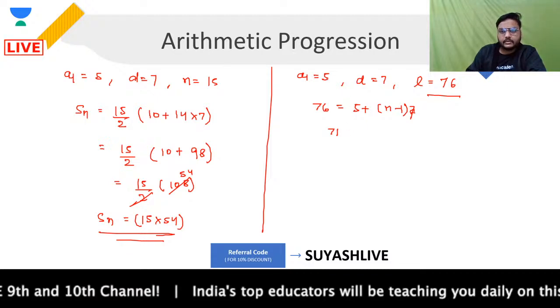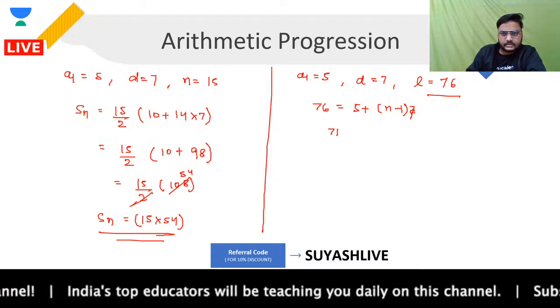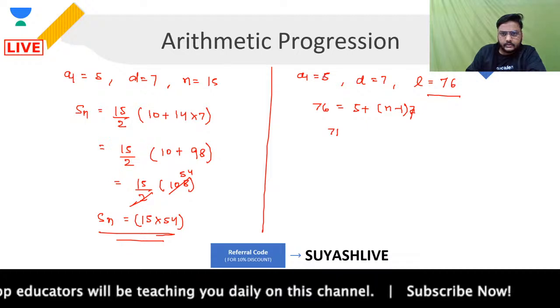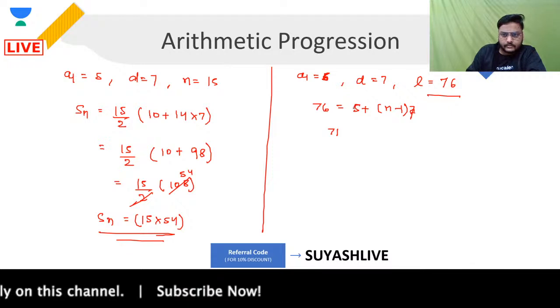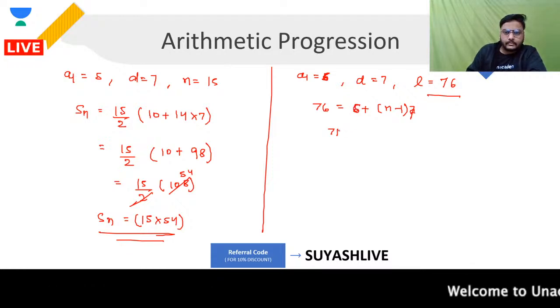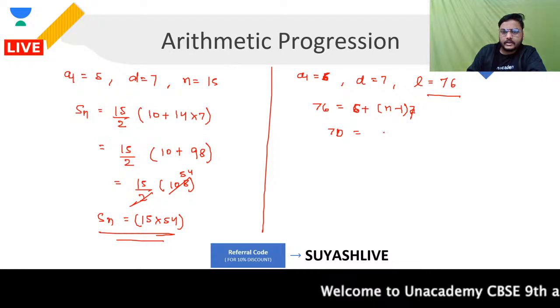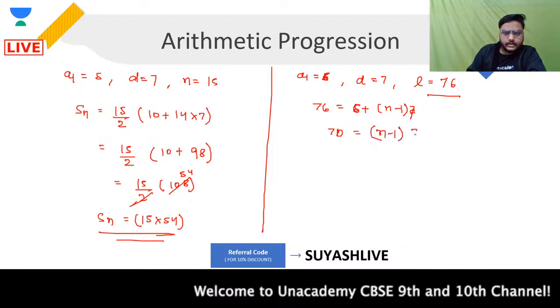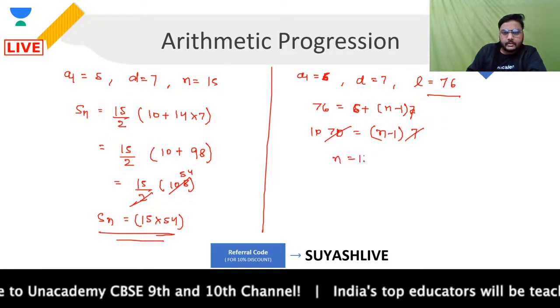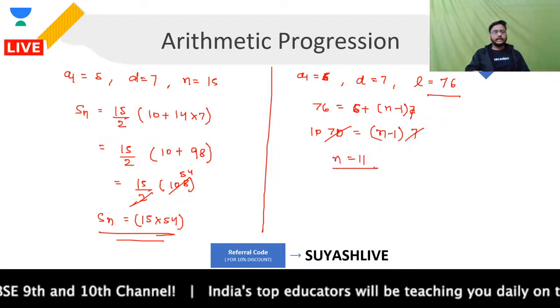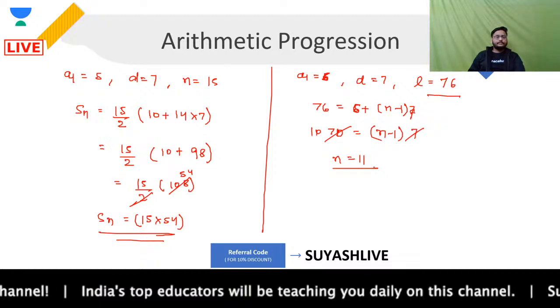Okay, let's keep it what? Let's keep it 6 in that case, right? I think then it will be fine. Yeah, let's keep it 6. This is 6. Then you have 70 is equal to n minus 1 into 7. 7 will cancel it 10 times. And from here, n will be coming out as 11. How much did n come out, guys? n came out 11. Clear?